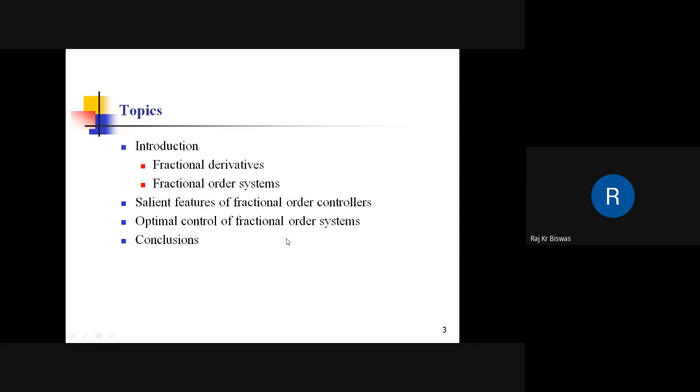Introduction, fractional derivatives, fractional order systems. So what is a fractional order system? Its importance and different types of fractional derivatives, their applications, salient features of fractional order controllers, optimal control of fractional order systems. So here I'll be mainly talking about the application of fractional derivatives in control, and more specifically in the area of optimal control of fractional order systems, and then conclusions.